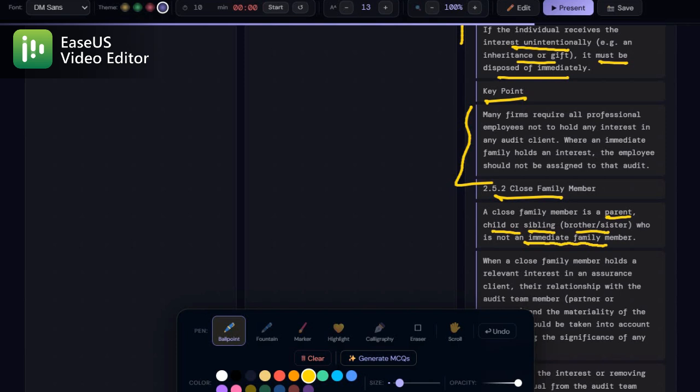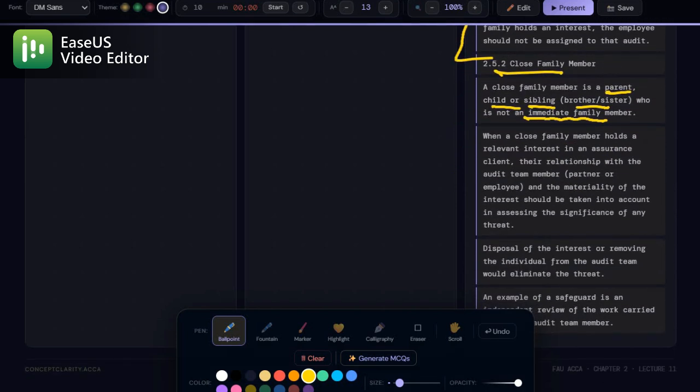Suppose your brother owns shares in the audit client. Does that affect independence? The answer is yes, it might. But here is the seriousness which you have to judge, and that depends on two things. The first one is how close your relationship is with that family member. And the second one, the materiality of the interest. Is it small or significant?